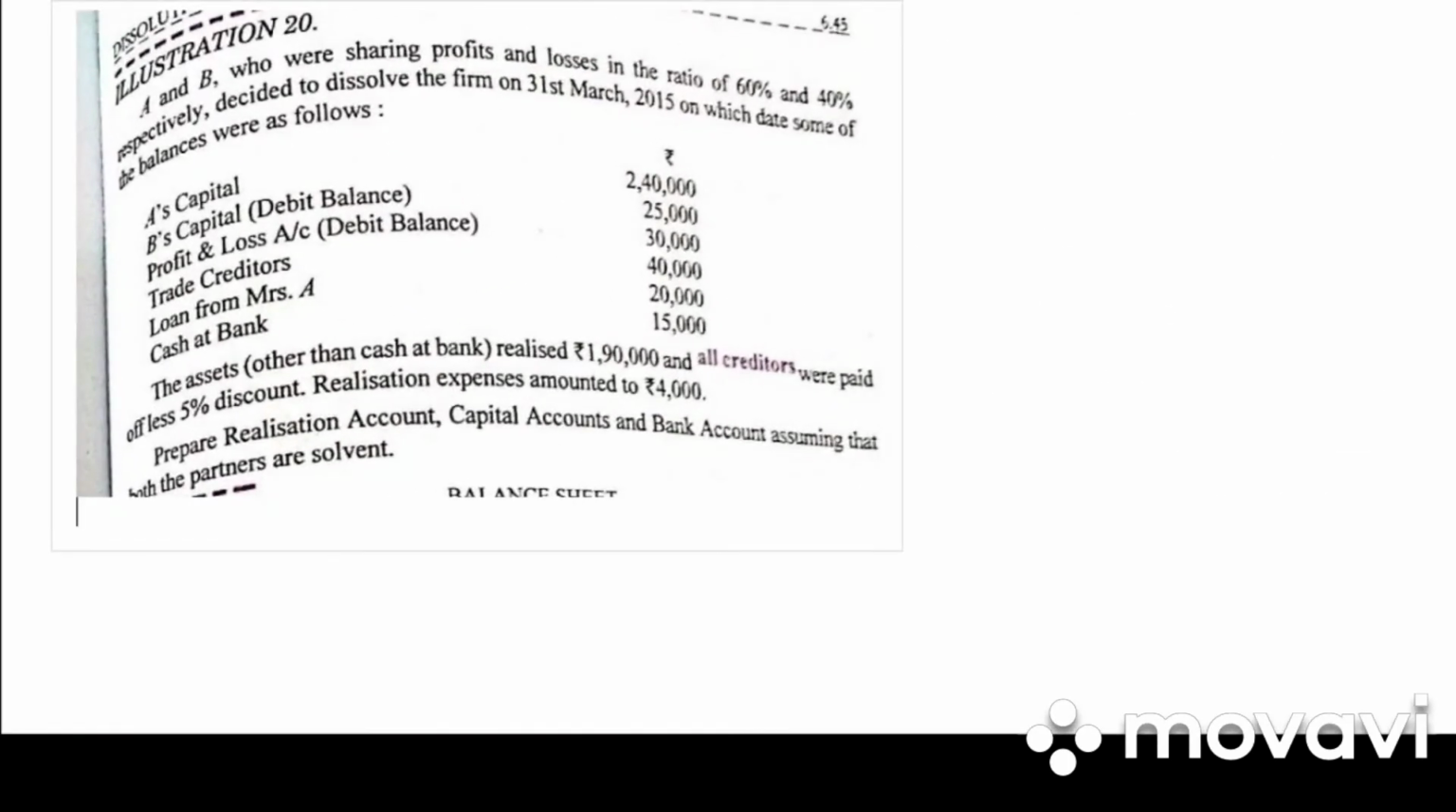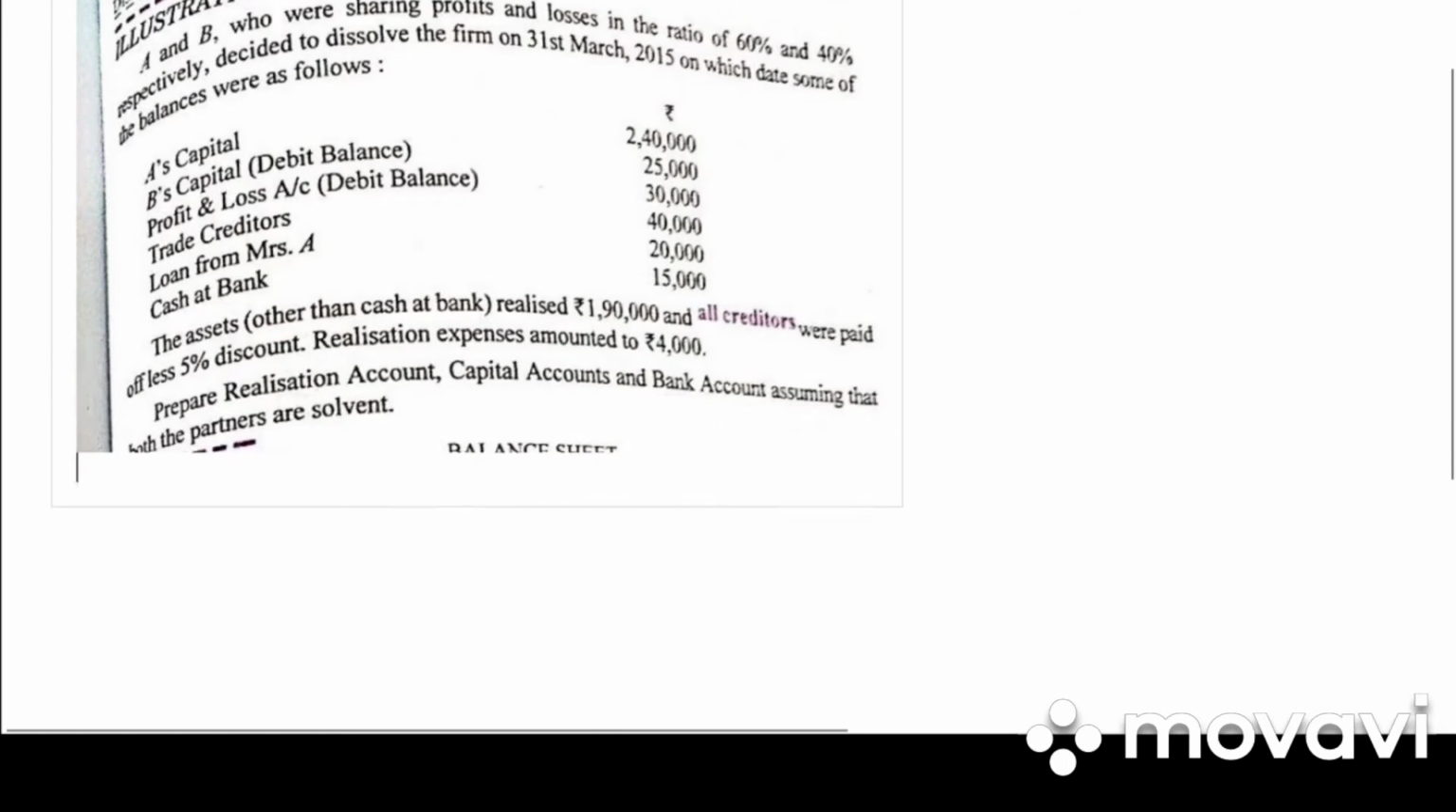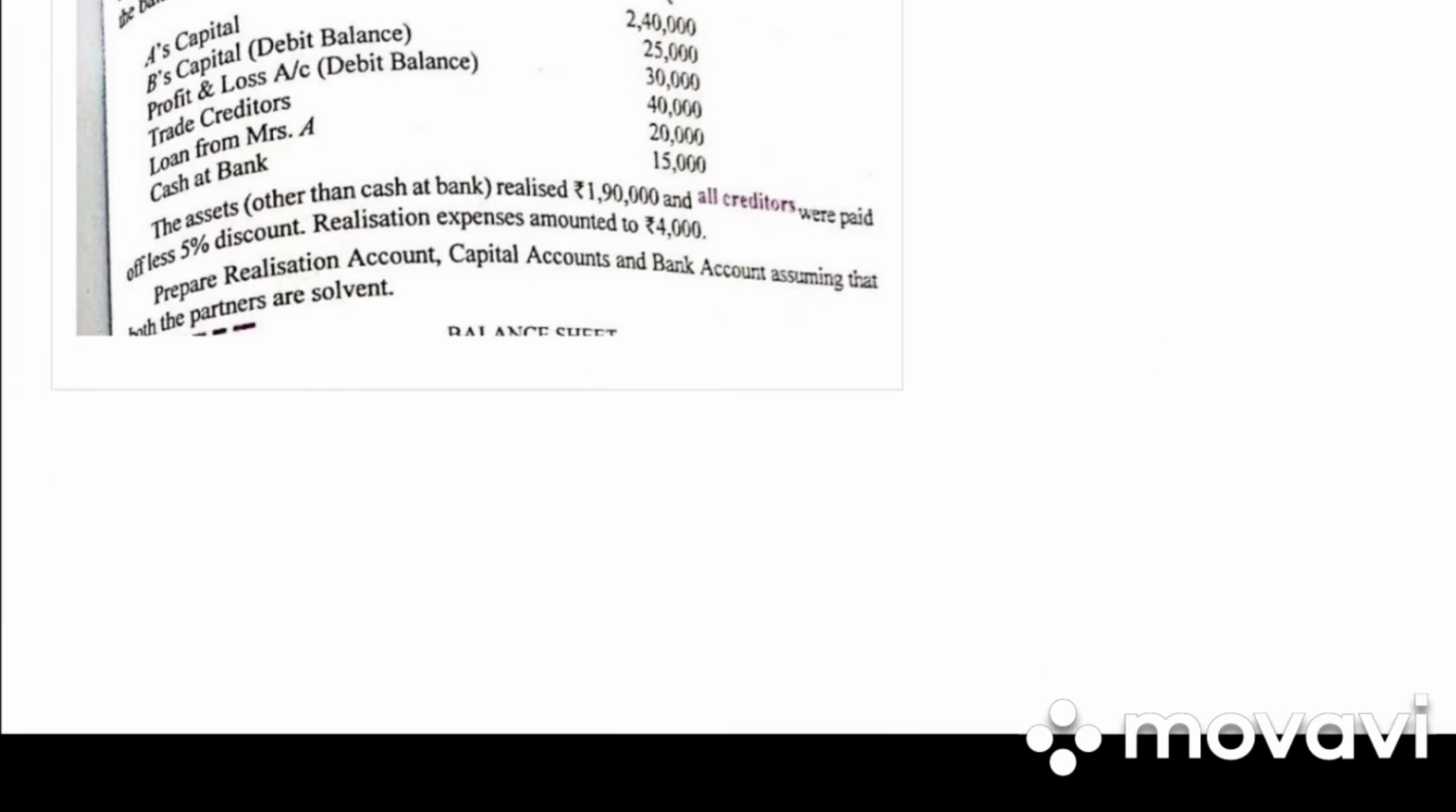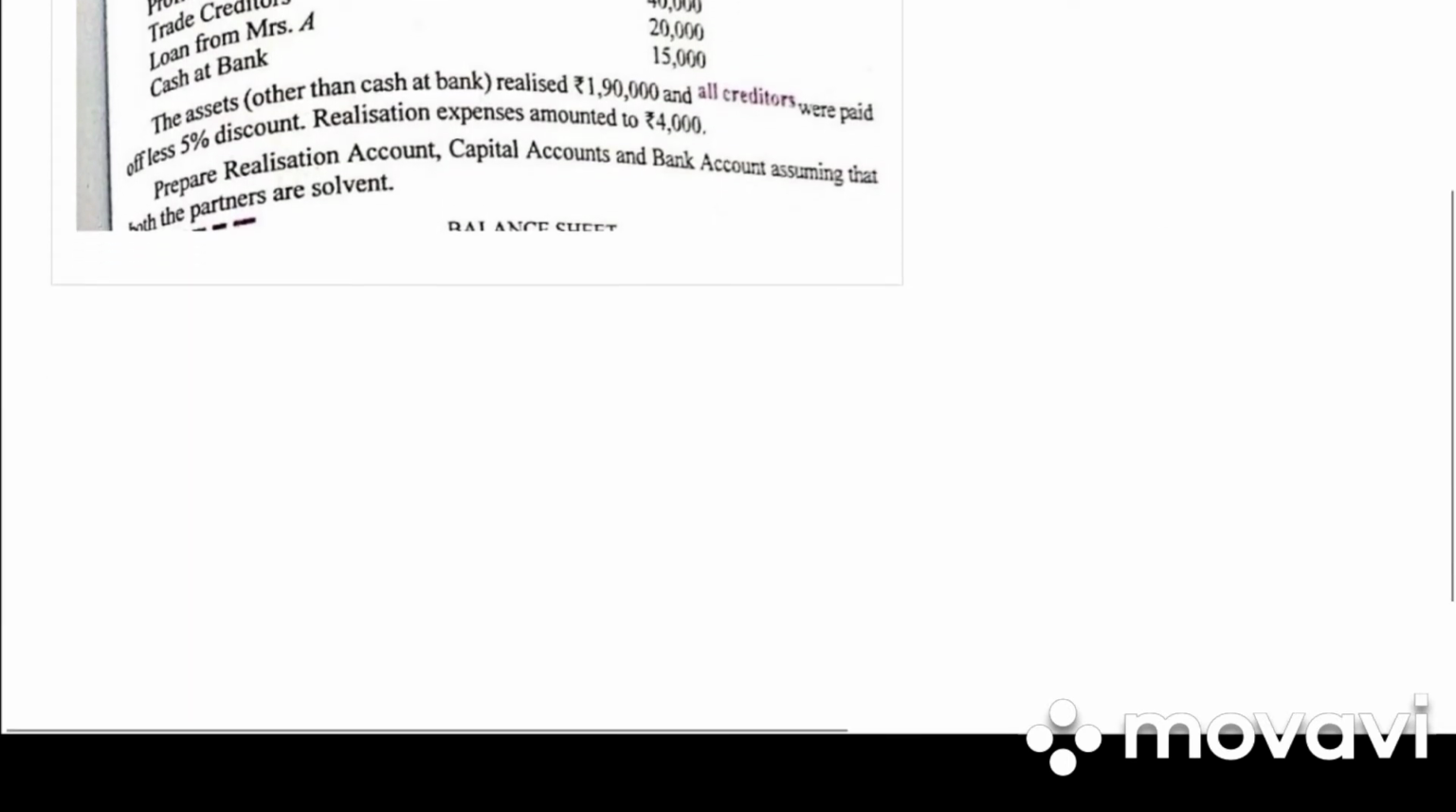Take down illustration 20. A and B, who were sharing profit and loss in the ratio 60% and 40% respectively, dissolve the firm on 31st March. A's capital, B's capital, profit and loss, trade creditors, loan from Mrs. A, and cash at bank are given. The other assets realized 1,90,000 and creditors were paid at 5% discount. Realization expenses 4,000. So first we need to prepare the balance sheet.